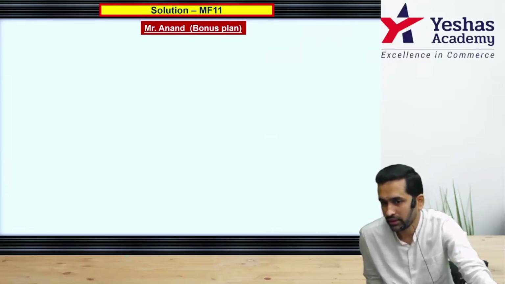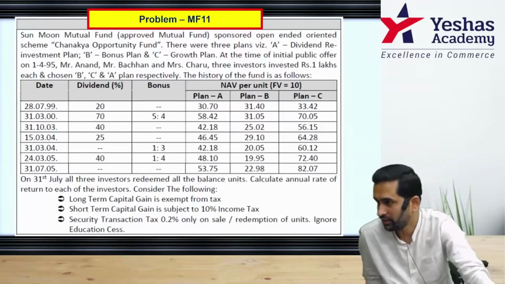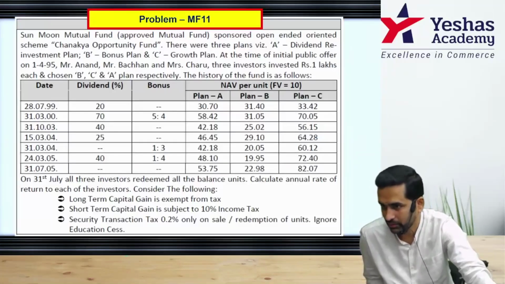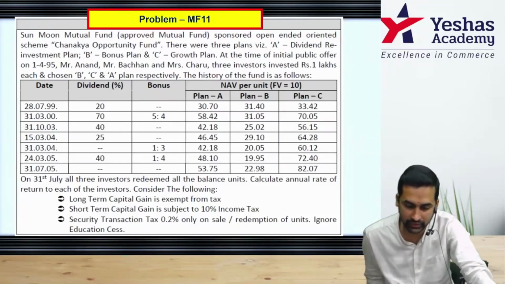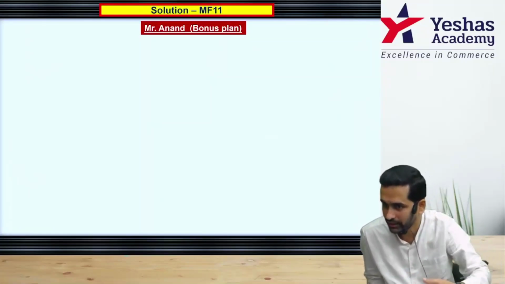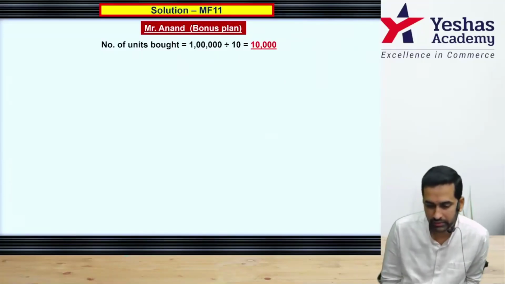I want you to understand the starting point correctly. Go to the first para of the question. They said they invested 1 lakh rupees and the starting point was 10 rupees. That means the number of units he purchased on 1/4/1995 is 10,000. On this, bonus will be calculated. Start. Number of units purchased is equal to 1 lakh rupees divided by 10. That is 10,000.